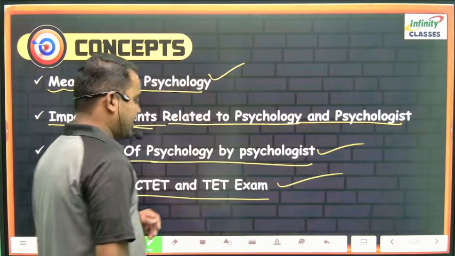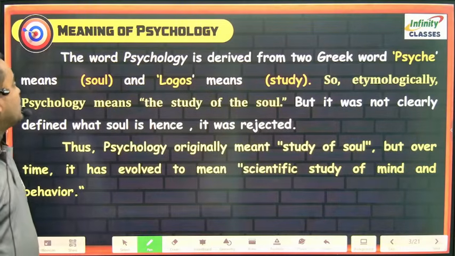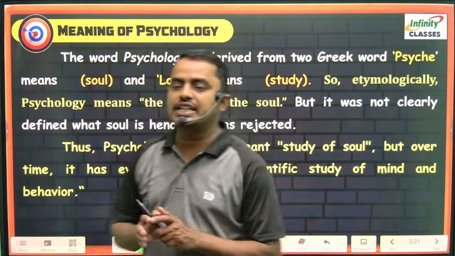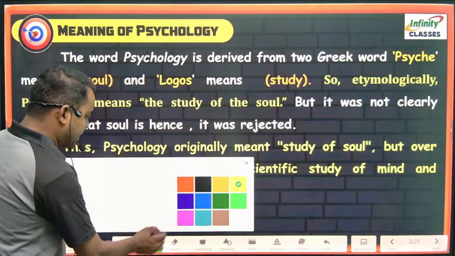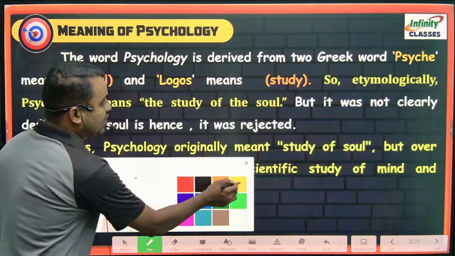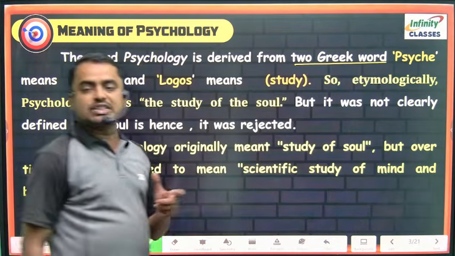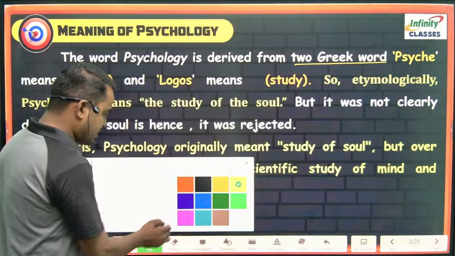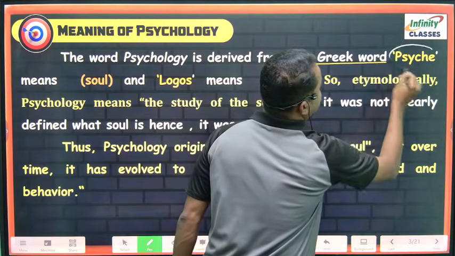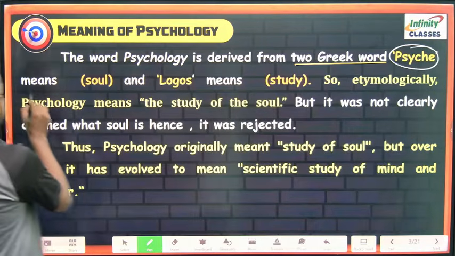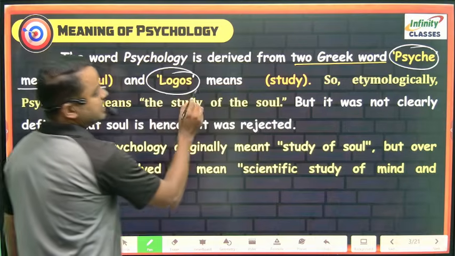So first of all, try to understand the meaning of psychology here. Look here, the word psychology is derived from two Greek words. The first word is psyche, which means soul, and the second word is logos, which means study.